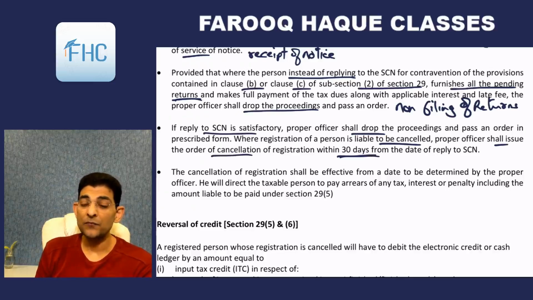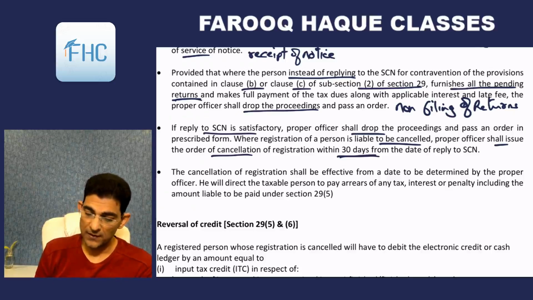So two things are there. If your answer is satisfactory, he will drop the proceedings, and if it is not satisfactory, then the officer will go for cancellation. So that he has to do within 30 days from reply of show cause notice. And the cancellation shall be effective from the date to be determined by the officer.